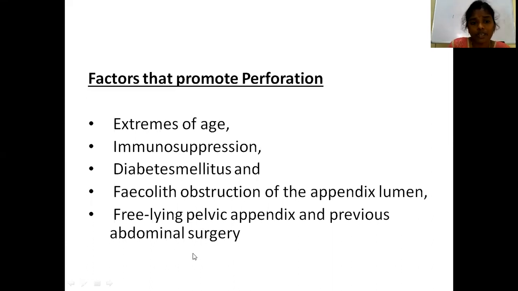Can anyone tell me what is the reason for these factors promoting perforation? Why will you see perforation in these patients?